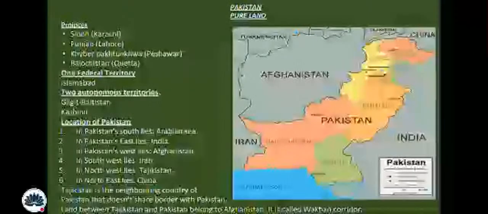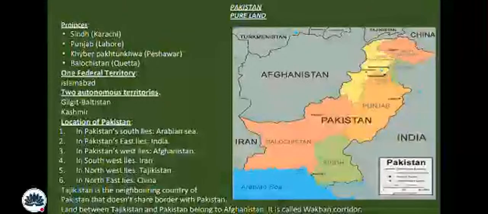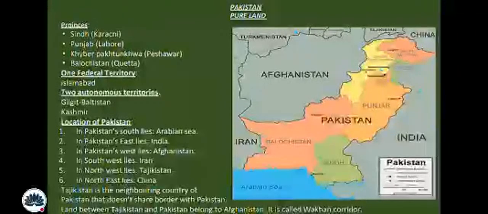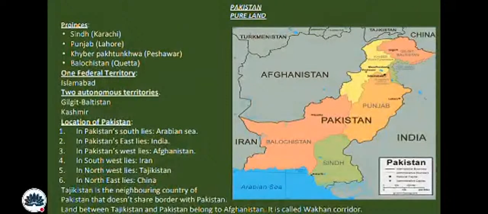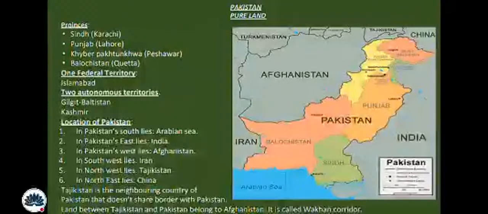So, Pakistan has four provinces. Number one, Sindh. Number two, Punjab. Number three, Khyber Pakhtunkhwa. And number four, Balochistan. And they have provincial capital cities. A provincial capital city is not the capital city of the country, it is only the capital of the province. Such as Karachi of Sindh, Lahore of Punjab, Peshawar of Khyber Pakhtunkhwa, and Quetta of Balochistan. One federal territory, which means the capital city of the country, is Islamabad.